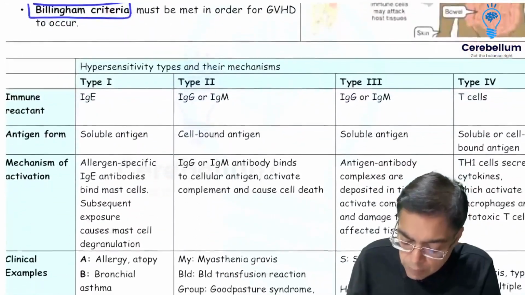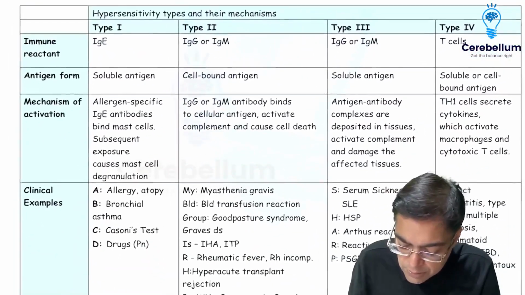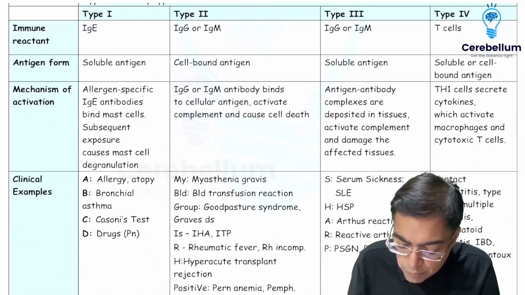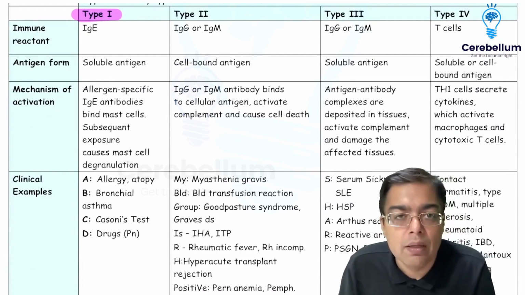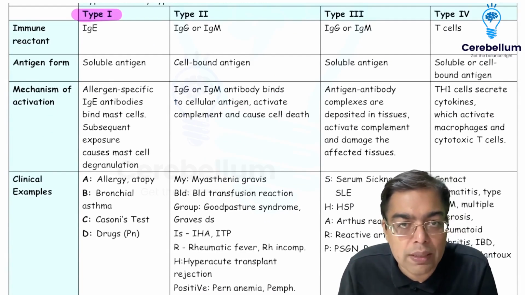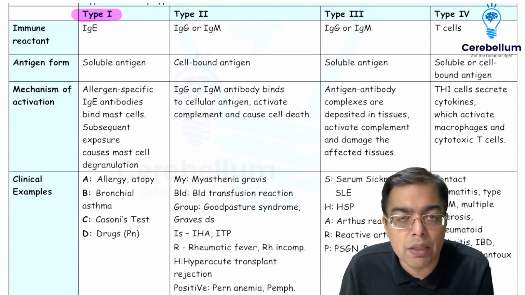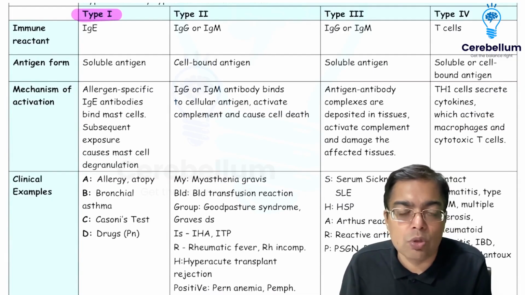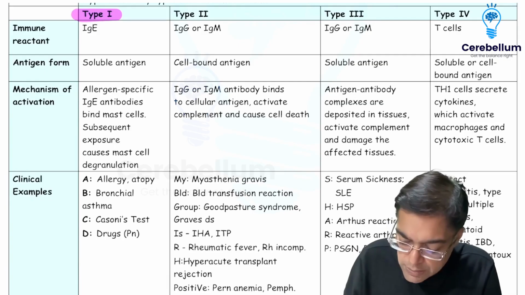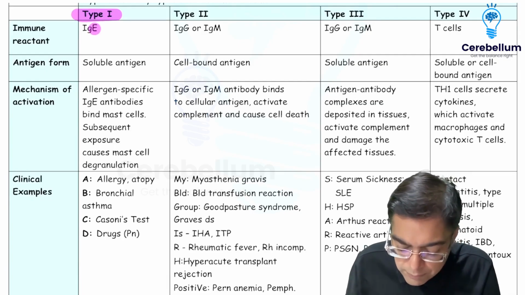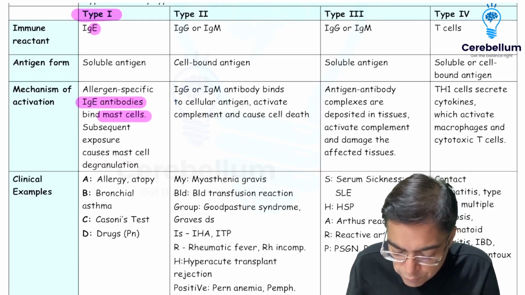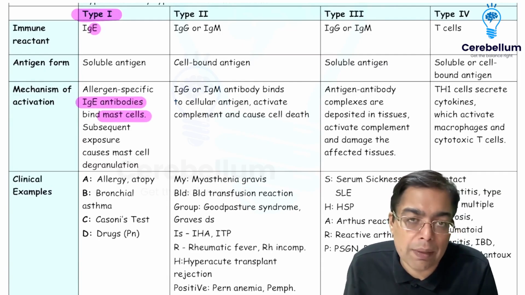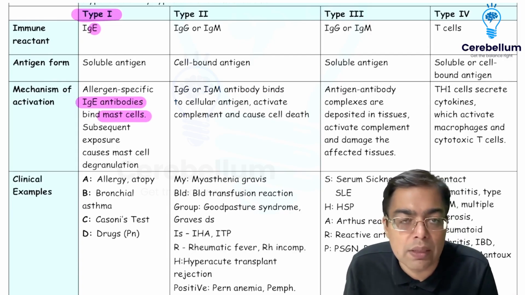Having a quick recap about the different types of hypersensitivity reactions, the table is going to become very handy for you to remember in your exams. The moment I'm thinking in terms of a type 1 hypersensitivity reaction, on first-time exposure, no clinical symptoms develop, but symptoms develop on subsequent exposure. Which antibody is going to be involved? IgE antibody. IgE antibodies attach themselves on the surface of mast cells, and during repeated exposure, the mast cells are going to get degranulated.